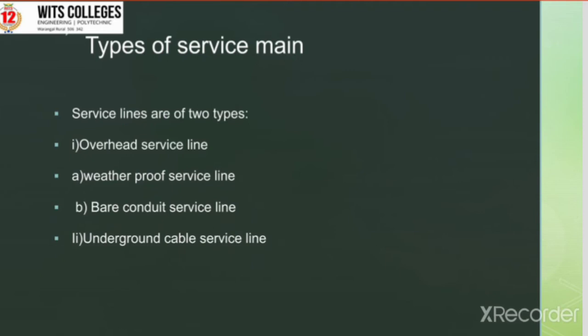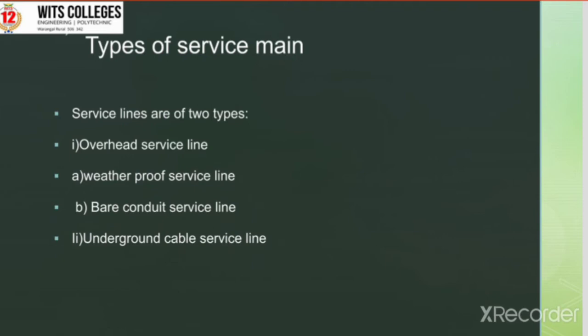The service line is provided with the help of an overhead line. It must be fixed with some minimum clearance above the ground, and a definite clearance must be provided from the adjacent buildings. These conductors are made of AAC conductor, that is all aluminum conductor, or they can also be made of ACSR or hard drawn copper of different sizes.